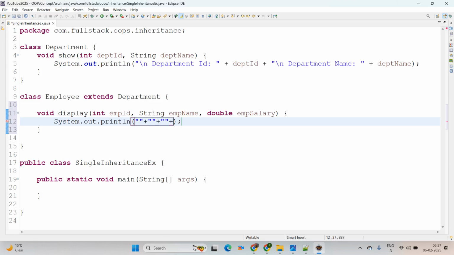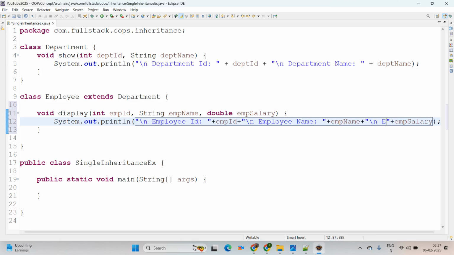Now we are trying to print it. This will be employee salary, you can say. The first is employee id, then employee name. We are trying to print here, right? Then simply use slash n between the employee id and the next field, which means it will add a new line. Again I am passing employee name, and the next one is employee salary. We are just trying to print it.